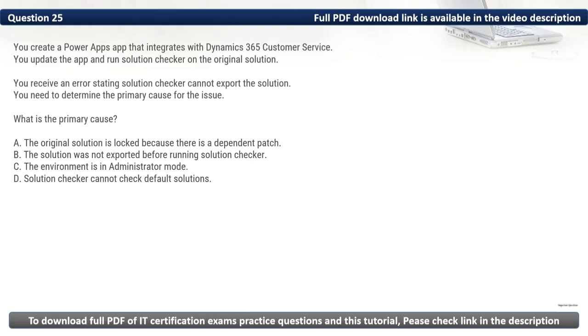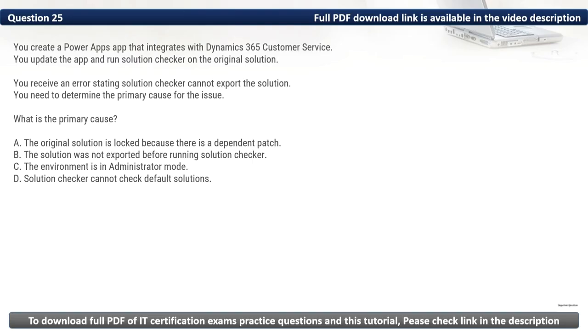Firstly, let's eliminate the incorrect options. We have B, the solution was not exported before running Solution Checker. Solution Checker does not require a manual export. It can analyze the solution directly within the environment. Then we have C, the environment is in administrator mode. Administrator mode restricts user access to the environment but does not affect running Solution Checker. Then we have D, Solution Checker cannot check default solutions. Solution Checker can analyze custom and managed solutions, but this is unrelated to default solutions.